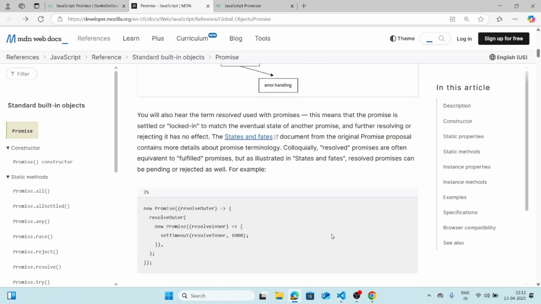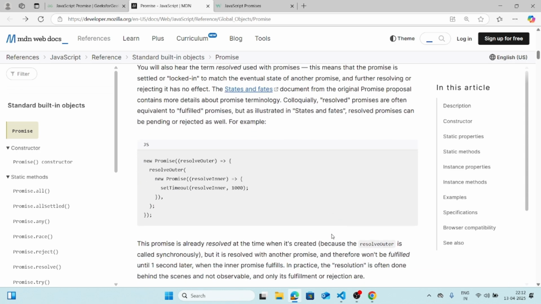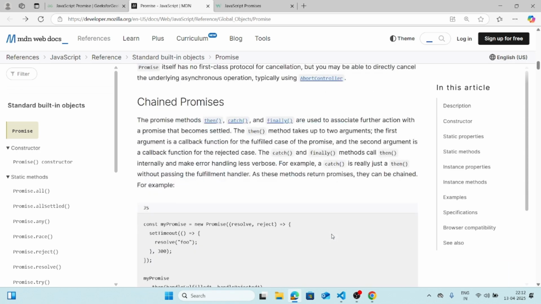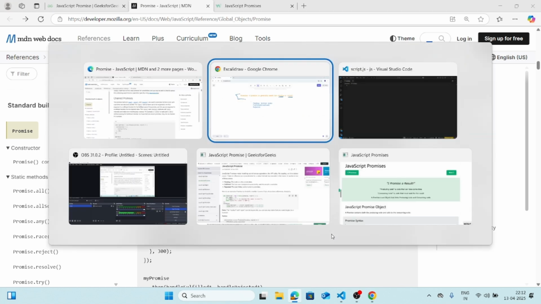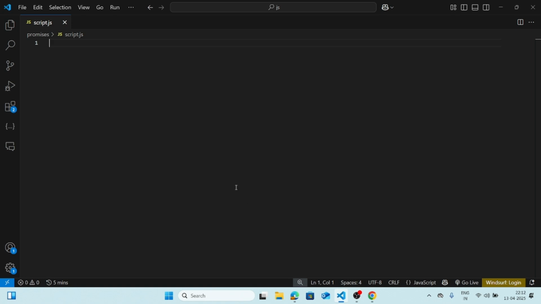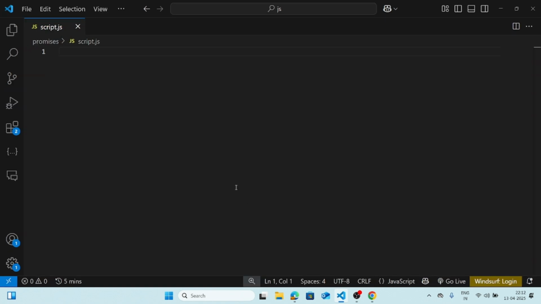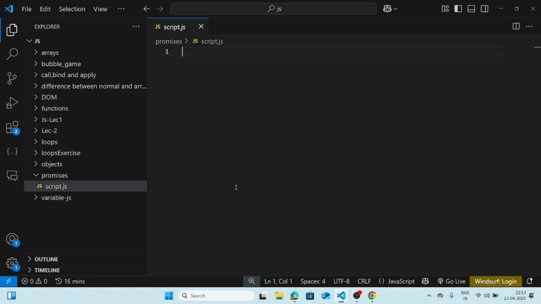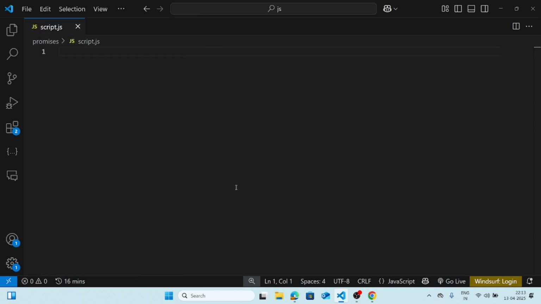Okay, let me find something if I can show you. So let's move to the coding part, how we actually write a promise and what happens. You will not write a promise yourself, you will just call that promise somehow or the other, but first we are going to write one.